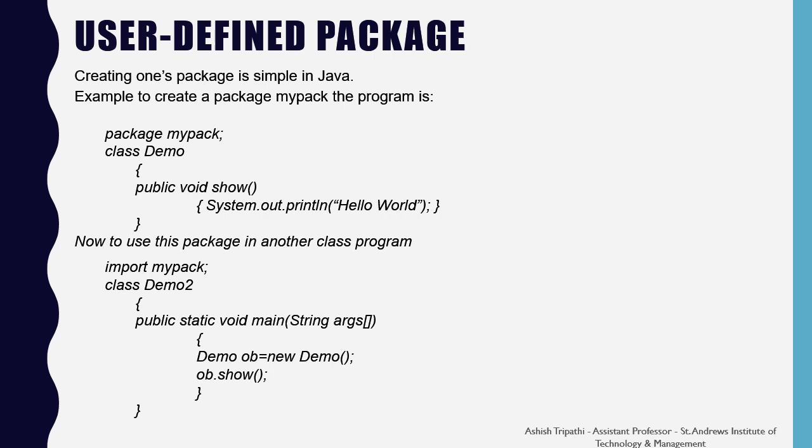Likewise, we write import followed by the package name. Here in this example, it is mypack. Then in the second class called demo2, we can use the demo class defined in the package mypack. Hence, in this way, we are getting the class which was defined in the mypack package in another class. We can have a hierarchy of packages available in Java.